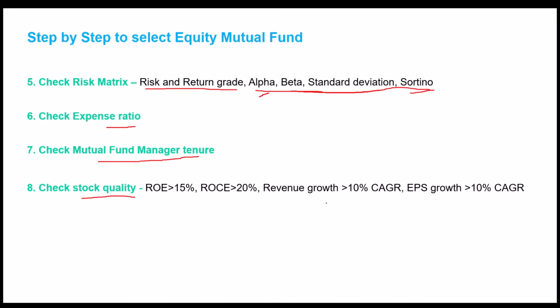I've just put a generic list: how many stocks in that mutual fund have a greater than ROE of 15%, ROCE of 20%, revenue growth of 10%, and EPS growth of 10% CAGR. A larger percentage of such stocks in the top holdings means the fund is likely to do better